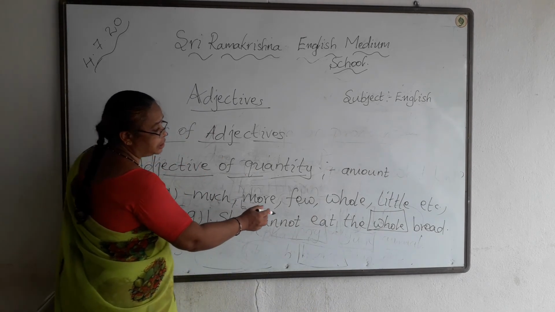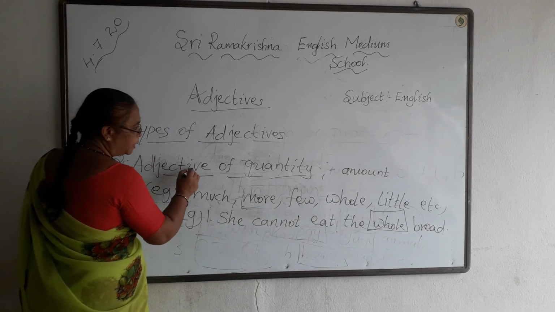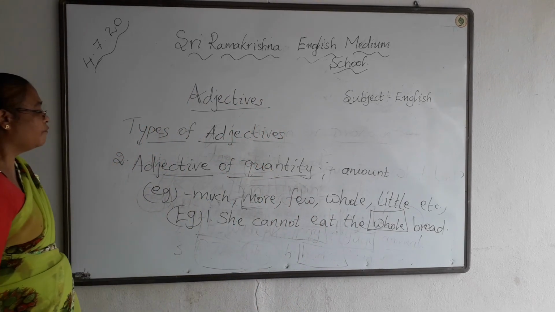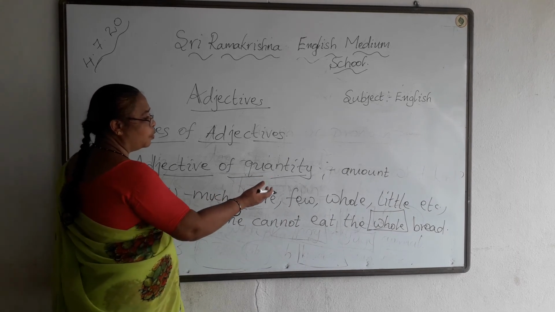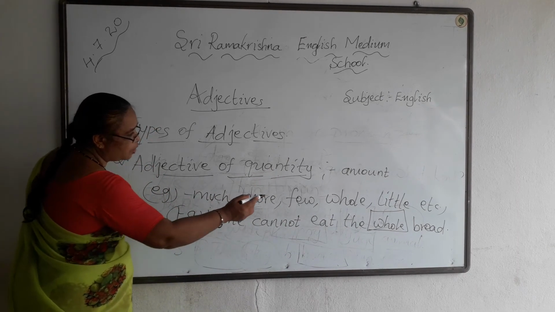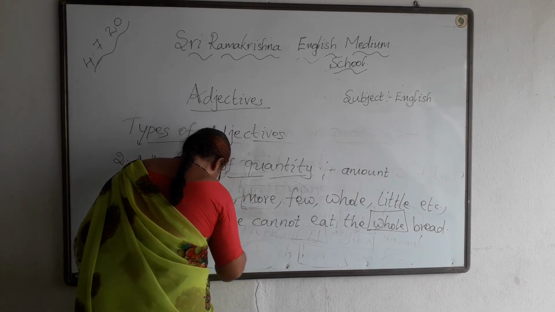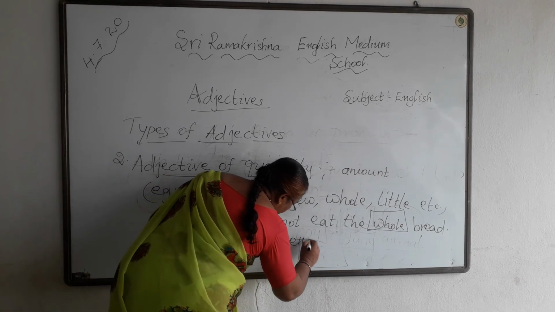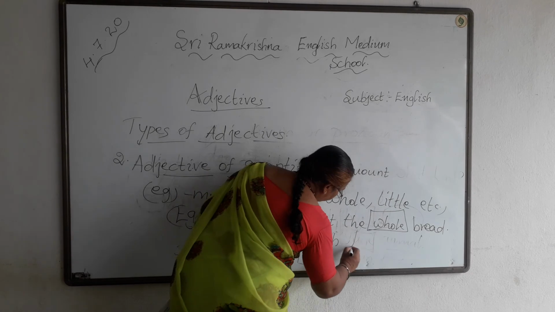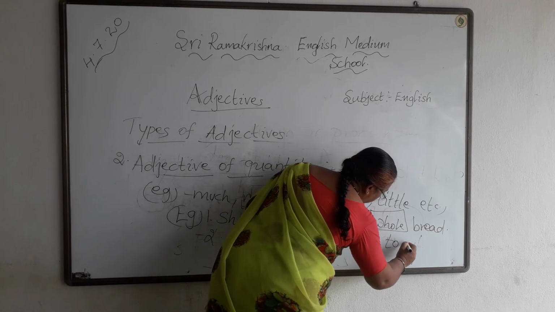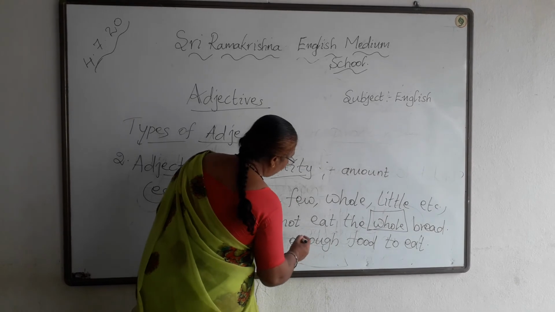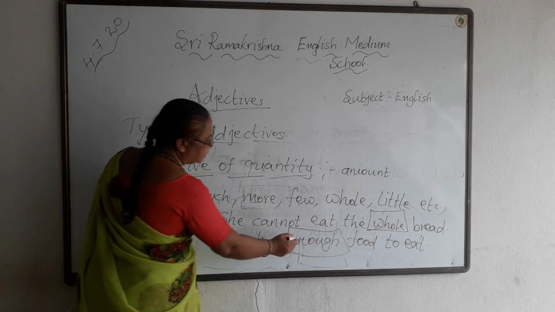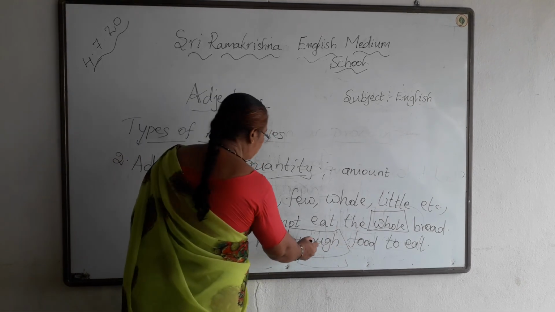Example, she cannot eat the whole bread. So, adjective of quantity shows the amount of noun or pronoun, the approximate amount, in terms of much, more, few, whole, little, etc. First one, she cannot eat the whole bread. Second one, he has enough food to eat. Here, which is the adjective? Adjective of quantity, enough. He has enough food to eat. So enough is the adjective of quantity.